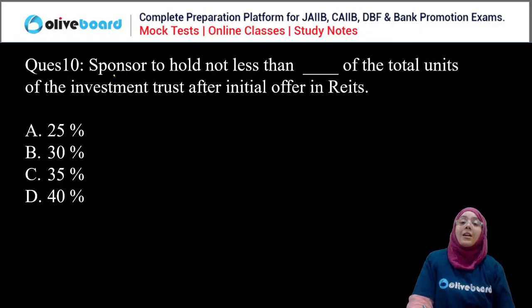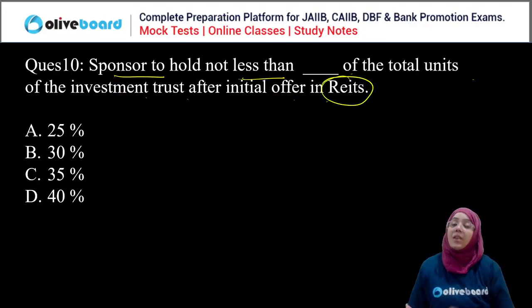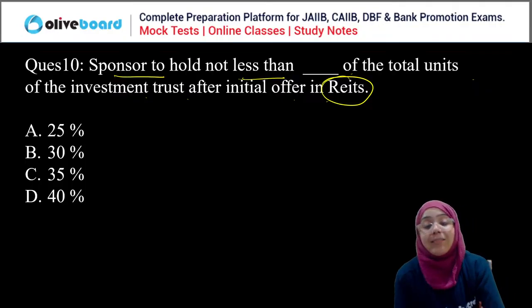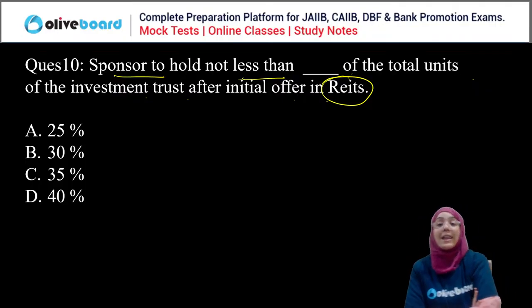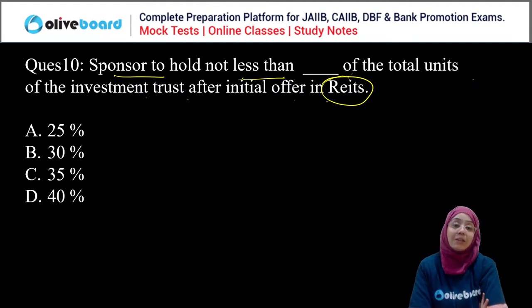Good. Next question. A sponsor should not hold less than dash percent of the total units of the investment trust after the initial offer in the REITs. These are all one-liner questions, everyone. Options: 25, 30, 35, or 40%.